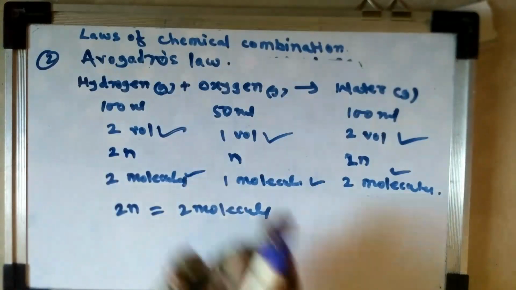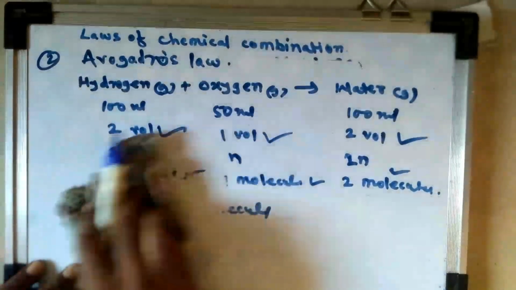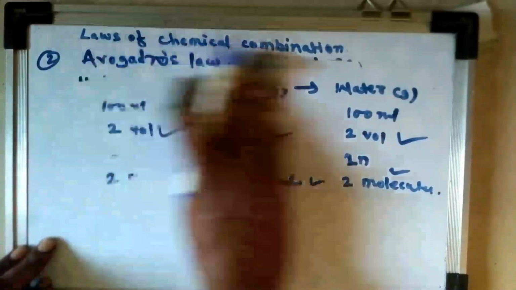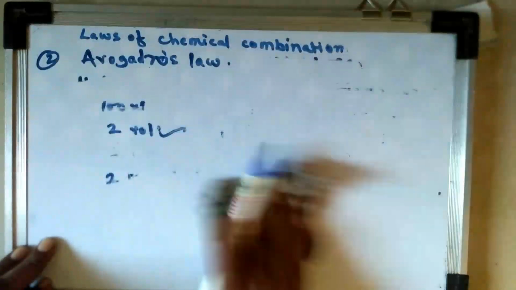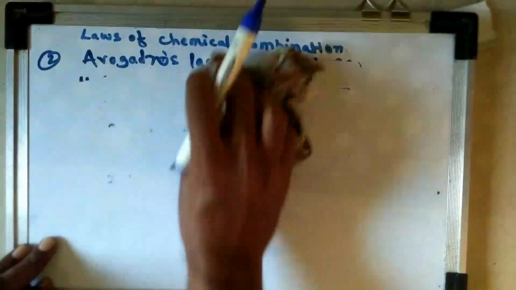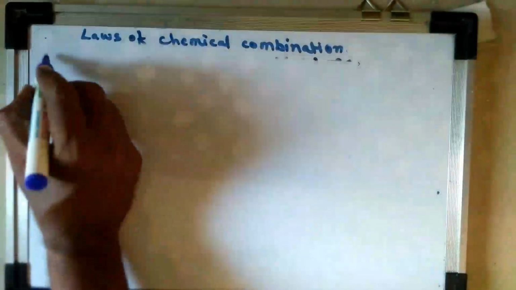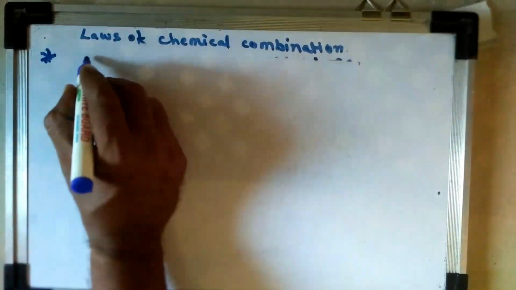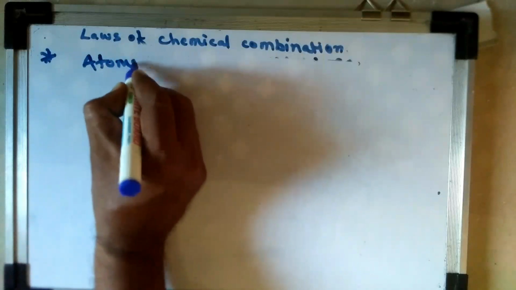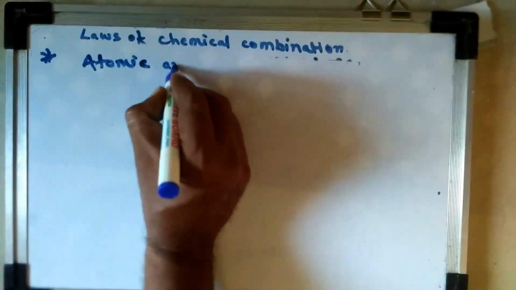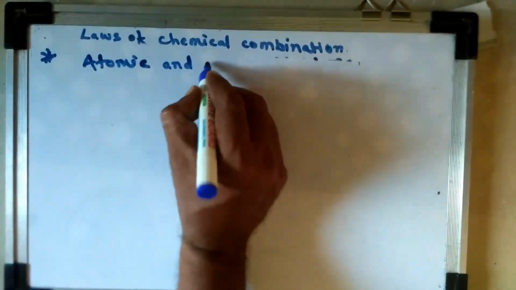Then next is atomic and molecular masses. We will discuss atomic and molecular masses. We know that atoms combine to make molecules. Therefore, atomic and molecular masses.